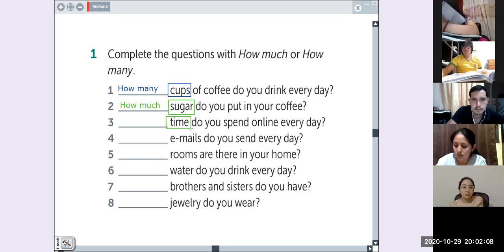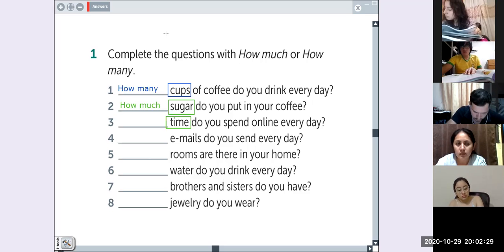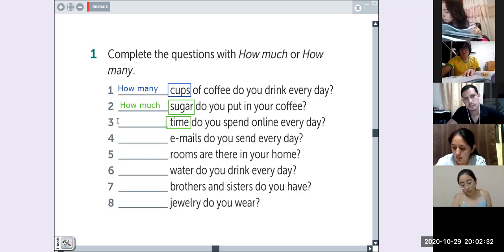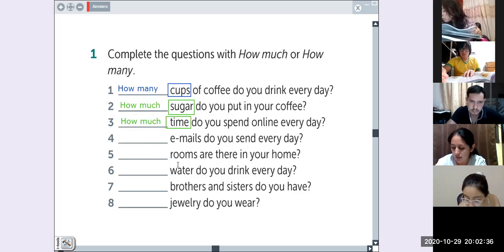But when we say times, cuando estamos hablando de las veces que hacemos algo, ahí se convierte nuestra palabra en plural y contable. How many times? One time, two times. Pero cuando hablamos del tiempo, es incontable, ¿ok? Entonces sería, how much time do you spend? Very good. The next one, please, Natalia.